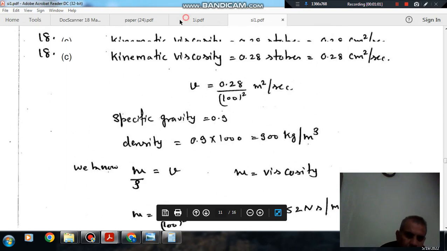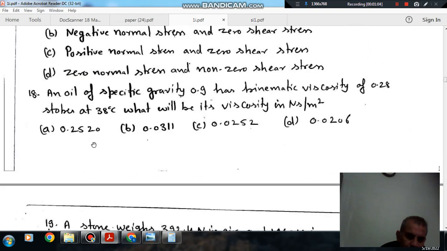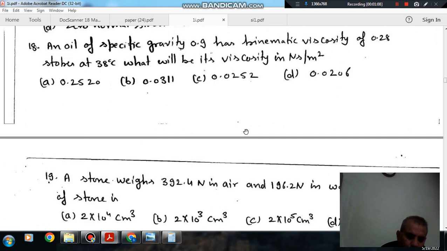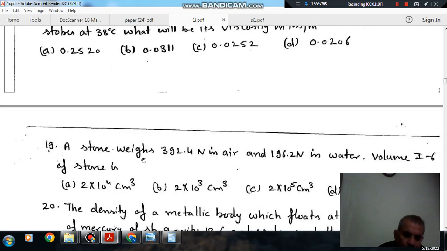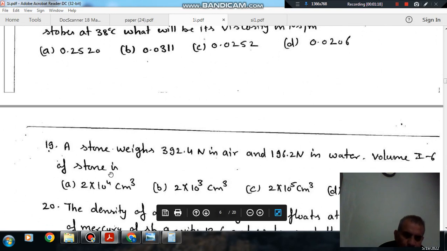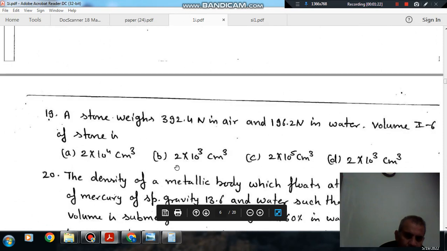So answer is option C, 0.0252. Next, a stone weighs 392.4 Newton in air and 196.2 Newton in water. Volume of the stone is: option A 2 into 10 power 4 centimeter cube, option B 2 into 10 power 3 centimeter cube, option C 2 into 10 power 5 centimeter cube, option D 2 into 10 power 3 centimeter cube.